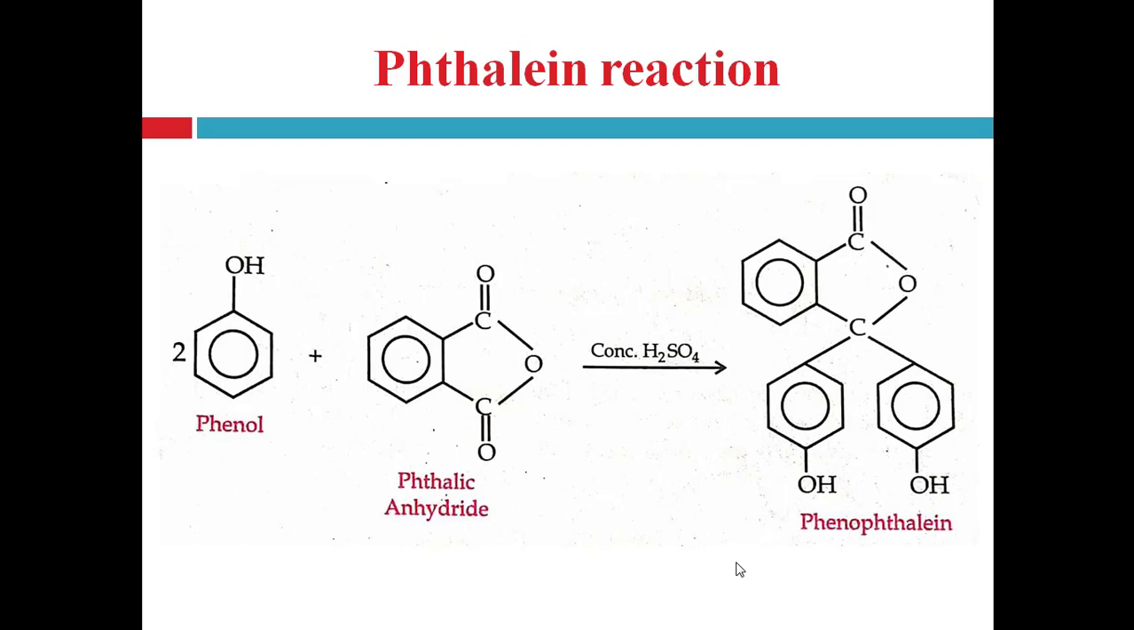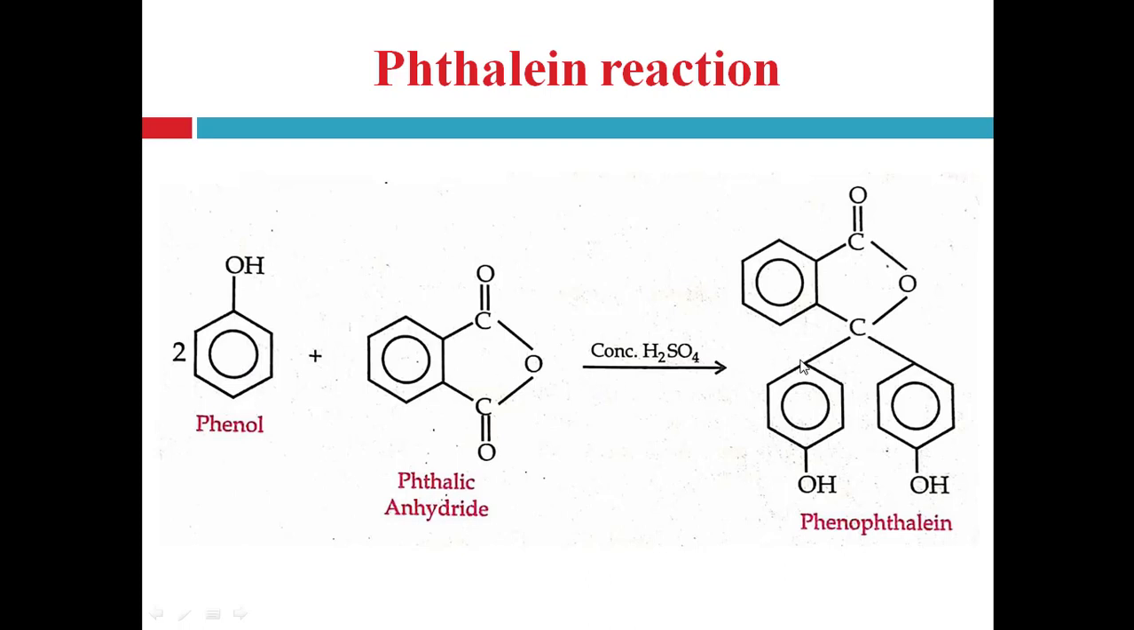In the Thalein reaction, two molecules of phenol react with phthalic anhydride in the presence of concentrated sulfuric acid and form phenolphthalein. See here what happened. This oxygen of the carbonyl group is removed with the help of two hydrogen atoms of phenol. Two molecules of phenol react with phthalic anhydride. Here one oxygen of this carbonyl group is removed, and two molecules of phenol are attached with this